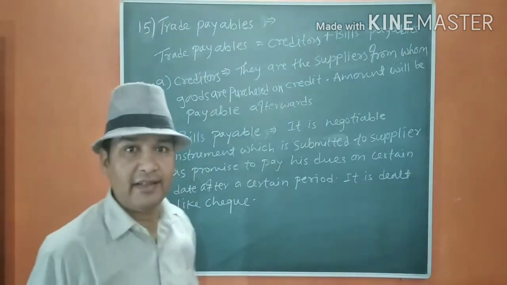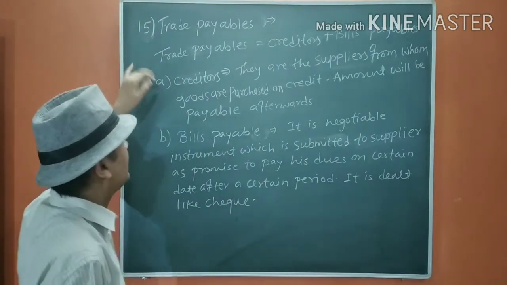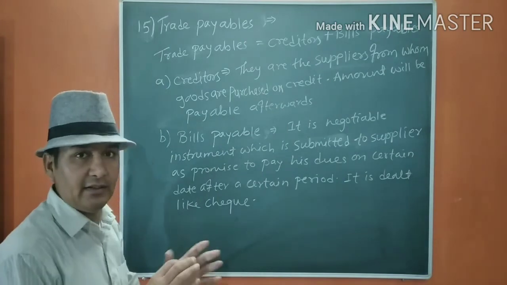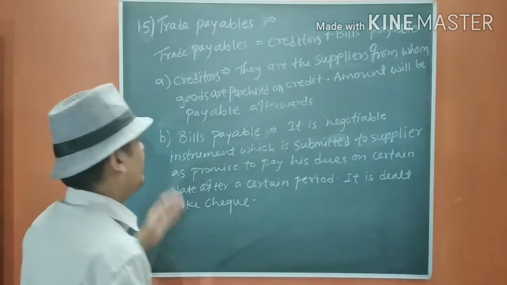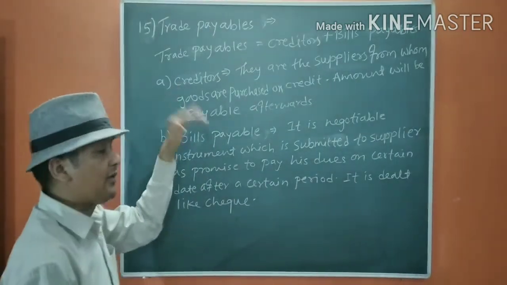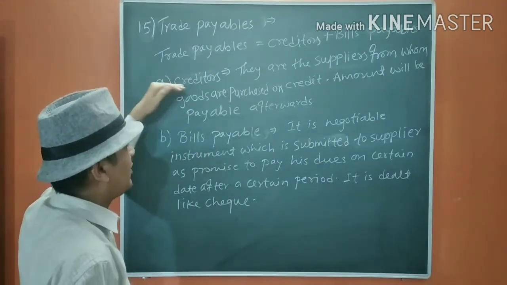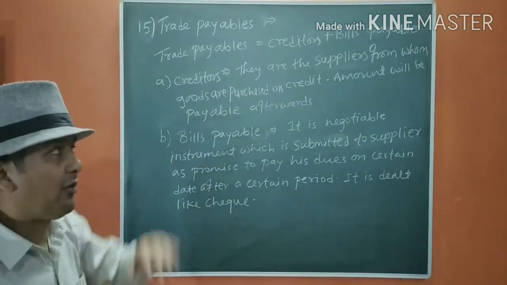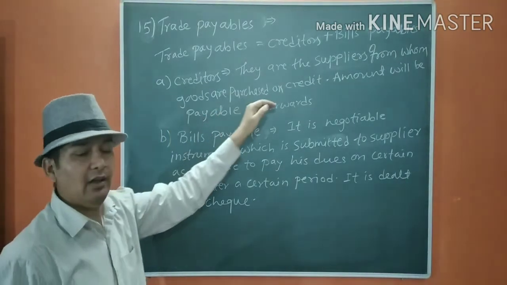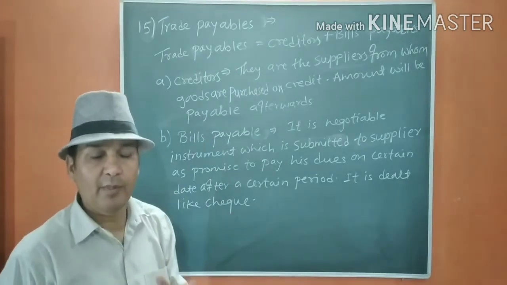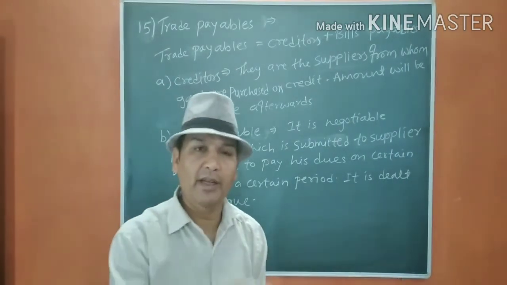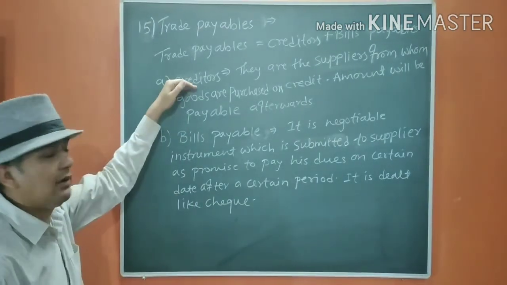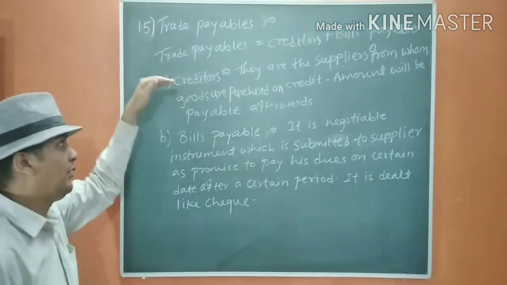Okay, the next term is trade payables. Trade payables equals creditors plus bills payable, like debtors and bills receivable. This is just the opposite of trade receivables. The term creditor means the supplier from whom goods are purchased on credit. The amount will be payable afterwards. We purchase goods on credit, and we are going to pay afterwards. The person from whom we purchase goods on credit is a creditor.